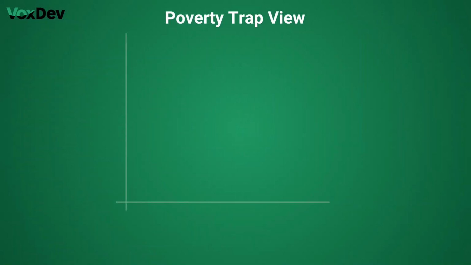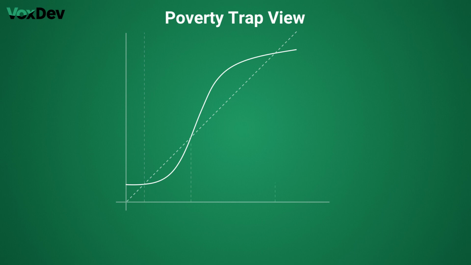Under a poverty traps view, we would expect a transition equation like this, either with a convex section of the transition equation or with a discontinuity, which means that there is some threshold capital level below which individuals will decumulate back down towards the low steady state and above which individuals will converge up towards the higher steady state.